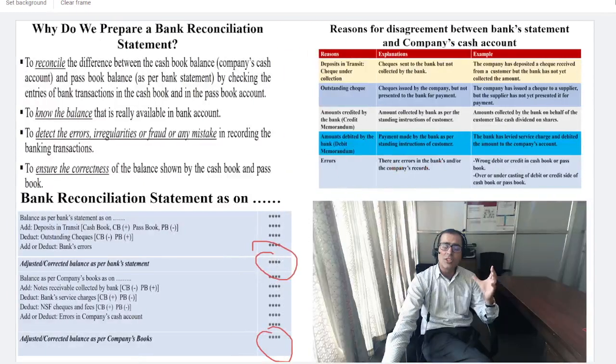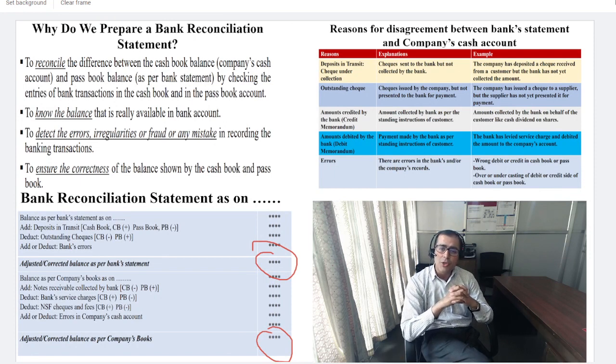Okay friends, basically we prepare the bank reconciliation statement to reconcile the balance as per bank statement and the cash book, friends. If there are no differences, then there is no question of preparing the BRS. So at first you have to understand the reasons for the disagreement between these two, the company book and the bank statement. Then you can prepare the bank reconciliation statement, and you can also prepare the adjusting entry, friends.